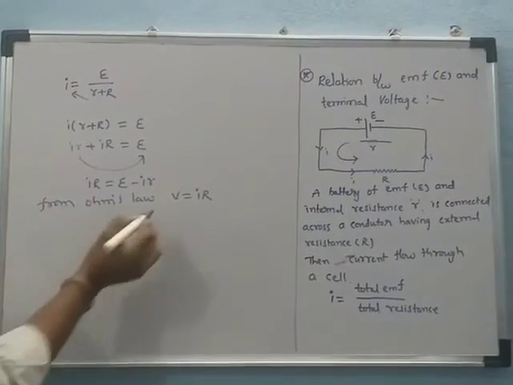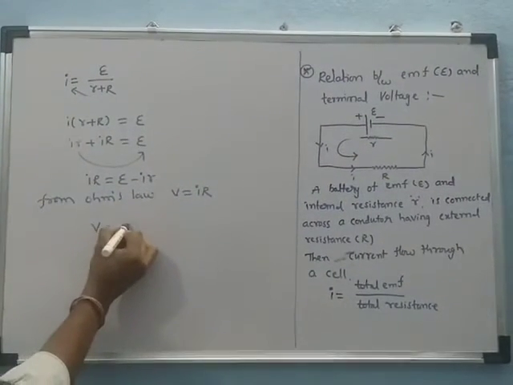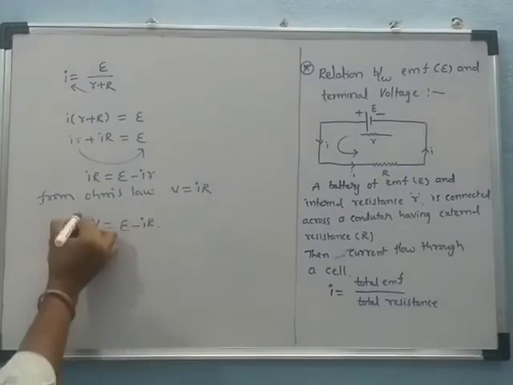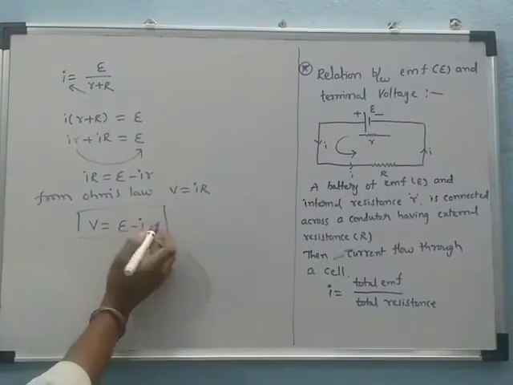From Ohm's law, V is equal to I into R. Then we can substitute: V is equal to E minus I into r.